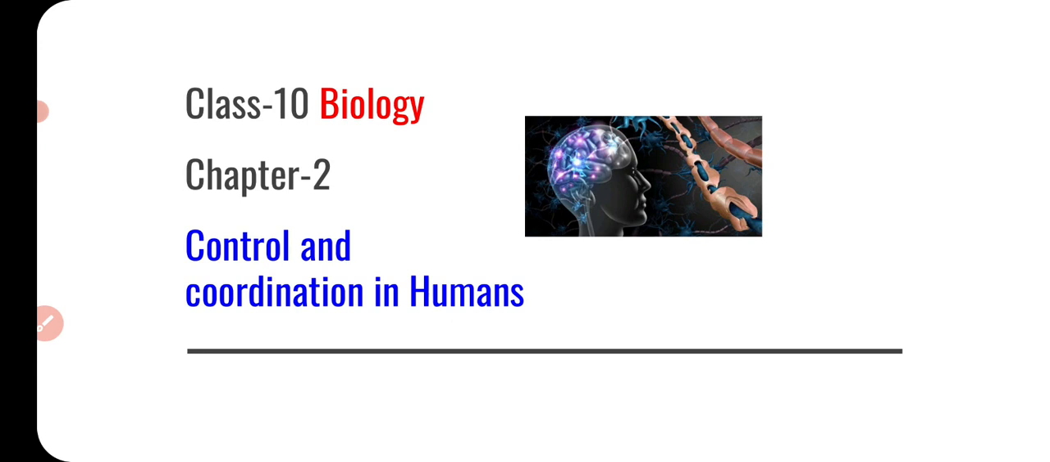So you know that your body has a control and coordination system. That system controls all the activities of your body, and via that system all the organs and cells coordinate together to perform a particular function and to make your body survive. So let's see what is there in this particular topic given in your syllabus.